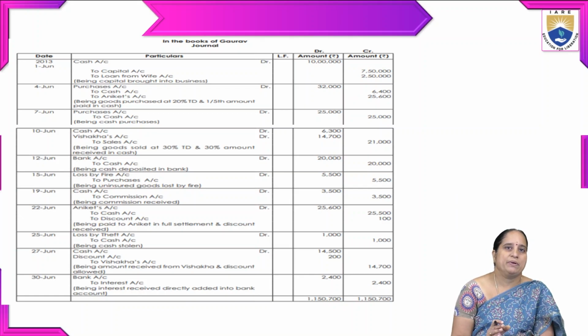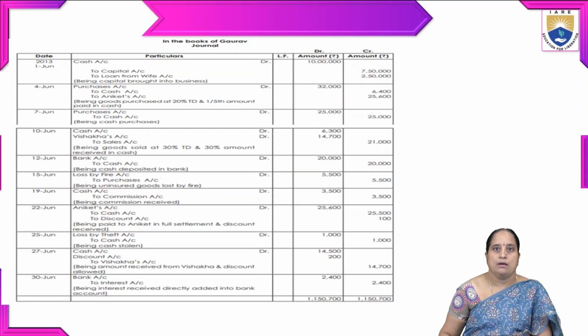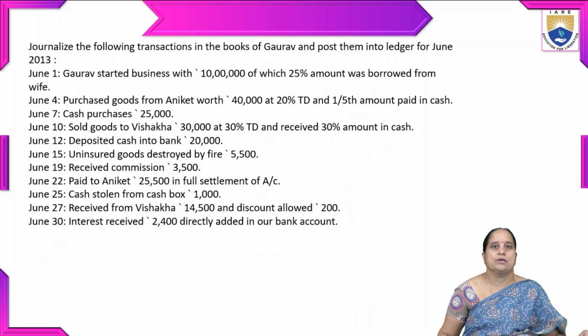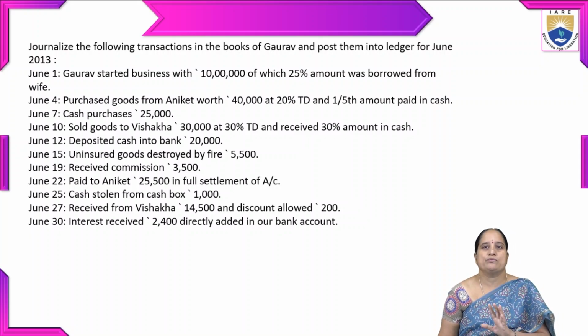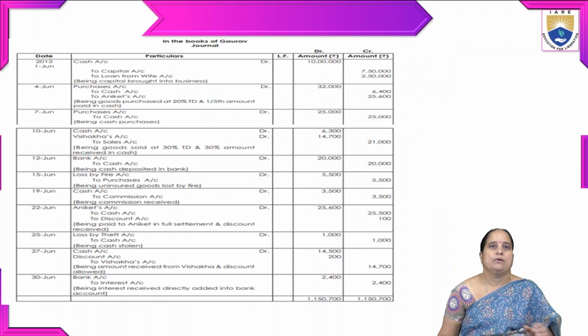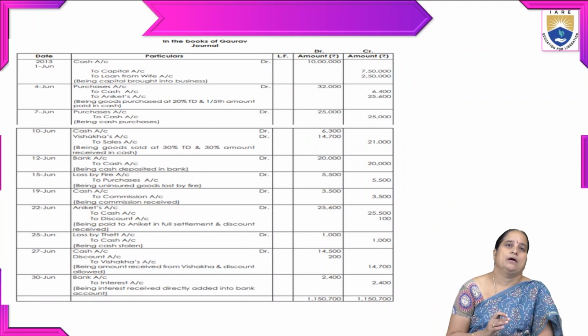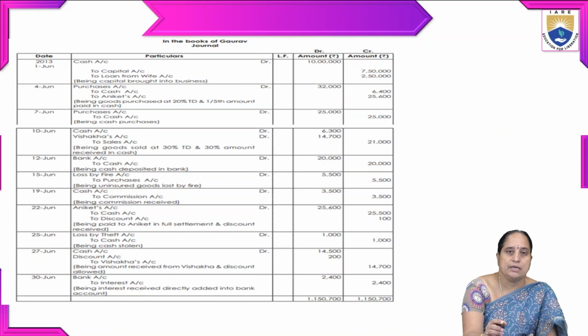Cash account debit to capital account and to loan from wife account. If you observe the previous slide, the first transaction, Gaurav started business with 10 lakhs, of which 25% amount was borrowed from his wife. That is the reason we wrote like this: cash account debtor to capital account, to loan from wife account. What is the narration? The description of the particular account is being capital brought into business.